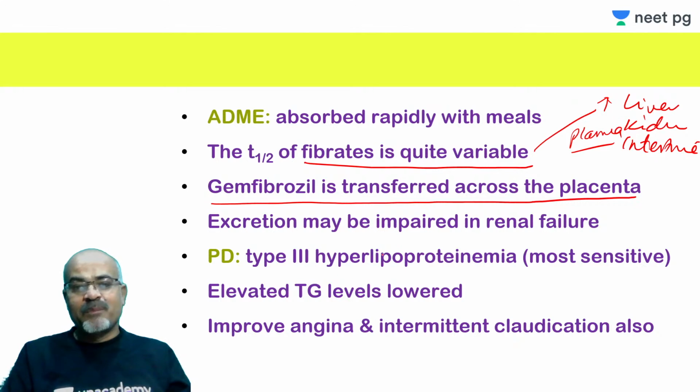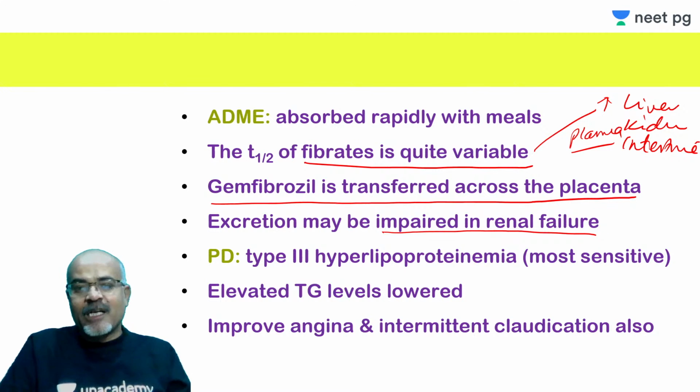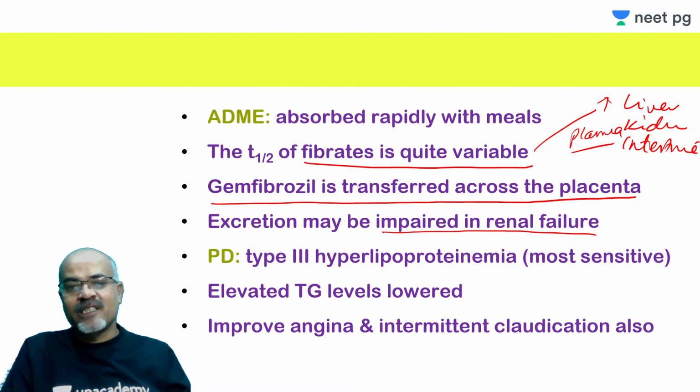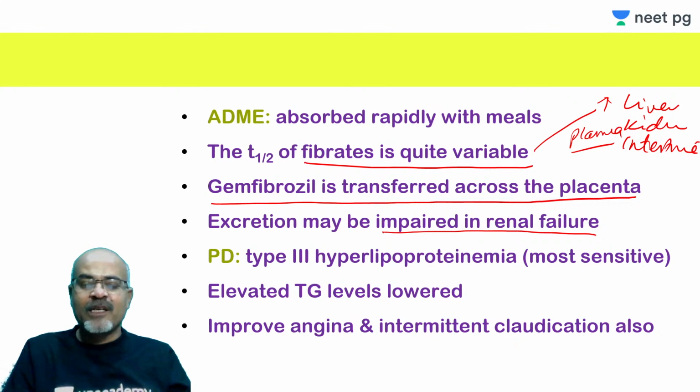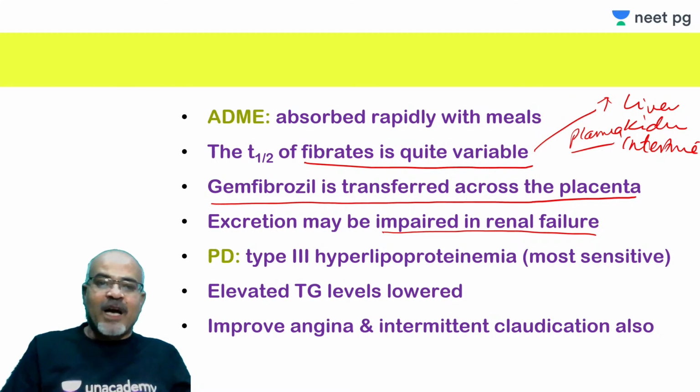Excretion may be impaired in renal failure, because 60 to 90% of these fibric acid derivatives are handled by the liver. They are conjugated and excreted in the urine, and smaller quantities are also excreted in the feces. So renal failure can lead to accumulation of these drugs, and caution should be exercised while using them in renal failure. This is all the kinetics, that is absorption, distribution, metabolism, and excretion.